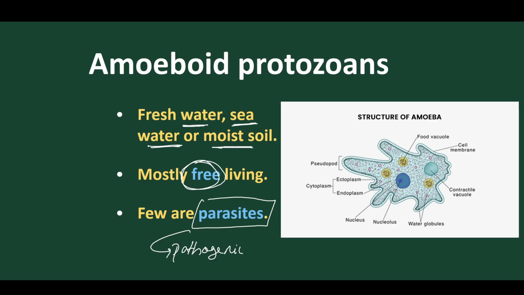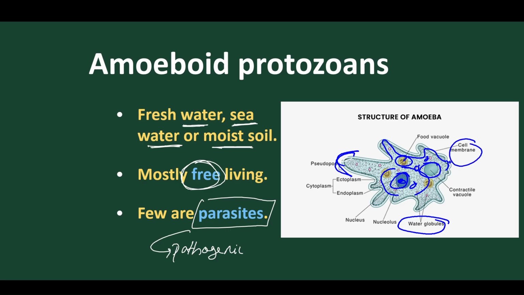So this is the structure, amoeba is the best example, and these are its pseudopodia. These pseudopodia help in locomotion. Inside we find the nucleus, contractile vacuoles, food vacuoles, and other cell organelles. Outside we find the ectoplasm, within we find the endoplasm, and within the nucleus we find the nucleolus. Water globules are present, and the cell membrane is present.